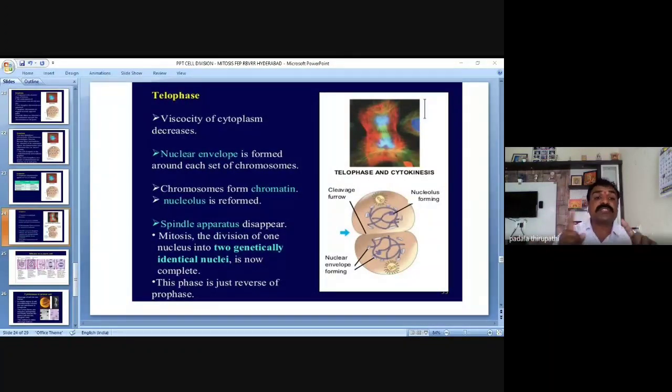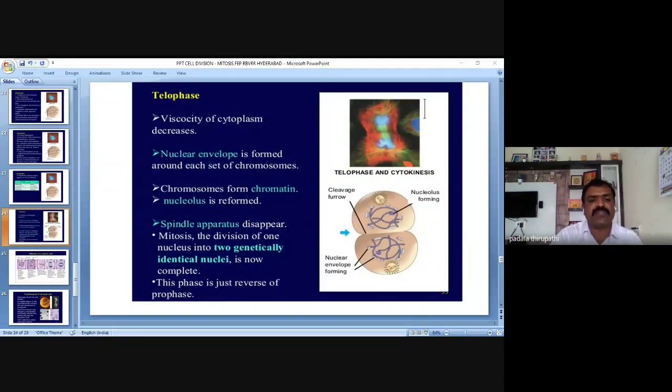Then the nucleolus is reformed in telophase. So the nuclear envelope is formed, chromosomes decondense to form chromatin, and the nucleolus is reformed in telophase. These three points are vice versa to early prophase, my dear friends. And the spindle apparatus disappears. In which phase does the spindle apparatus appear? Prophase. And in telophase, it disappears.